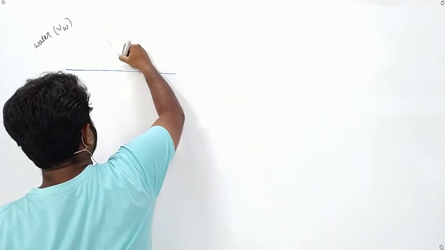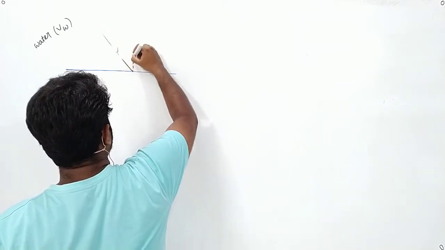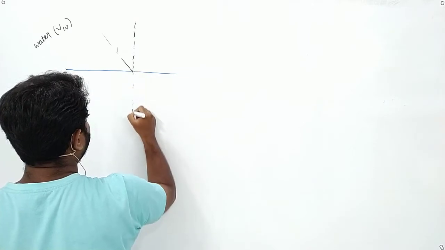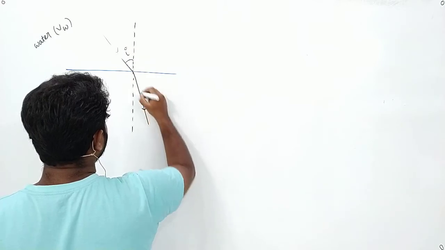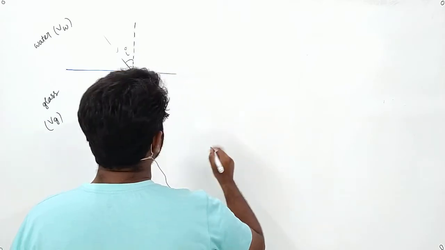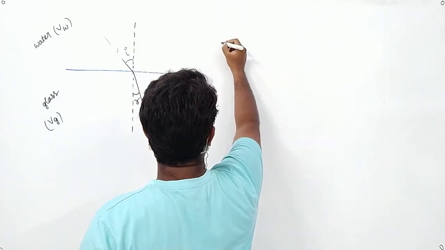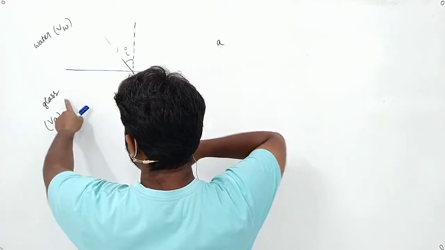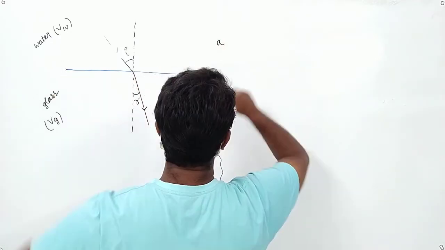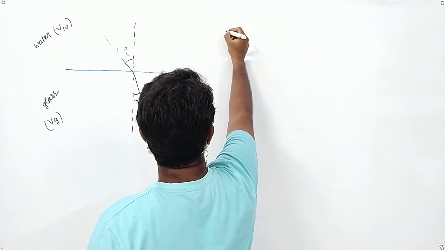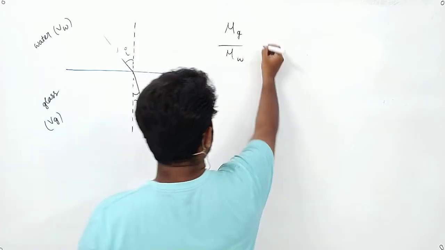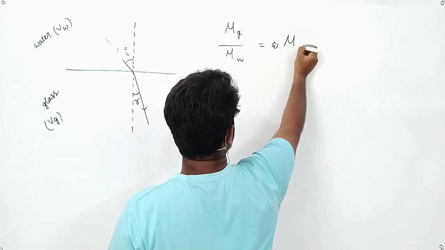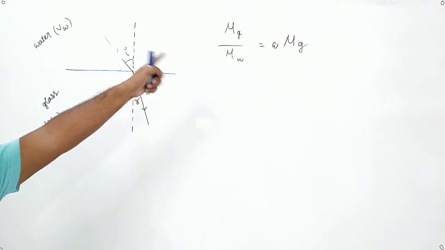If a ray of light comes in this direction and makes an angle I, and goes in glass making an angle R, then we can write two things. First is the refractive index of glass with respect to water. We write this as water mu glass, as I told you just before.